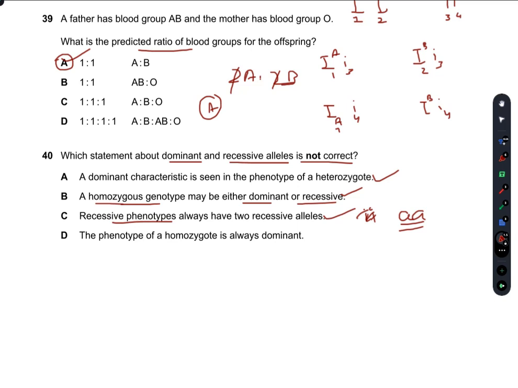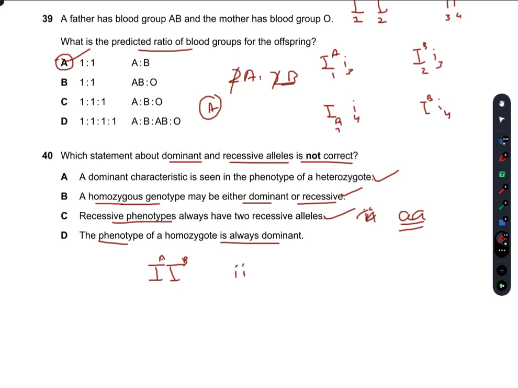The phenotype of a homozygote is always dominant. No, it is not always dominant. Suppose we have a pair capital I, capital I, and we have small i, small i.